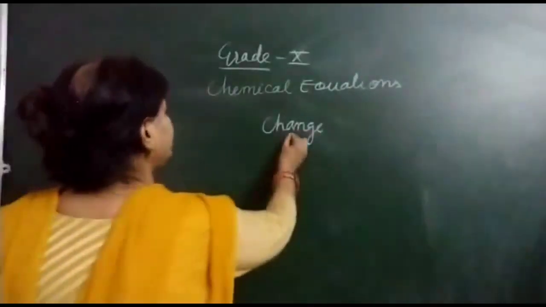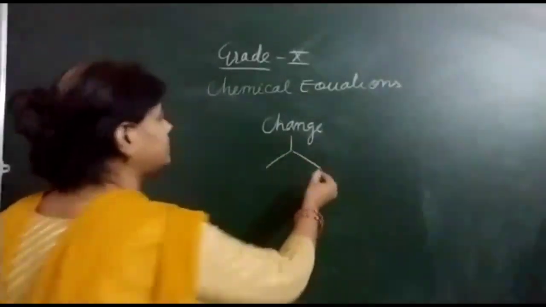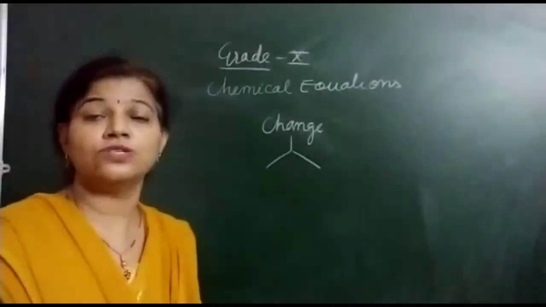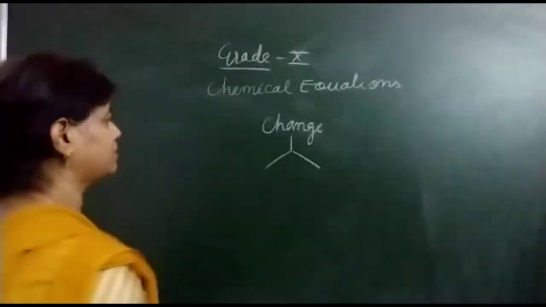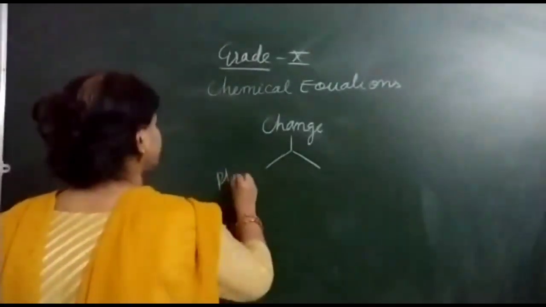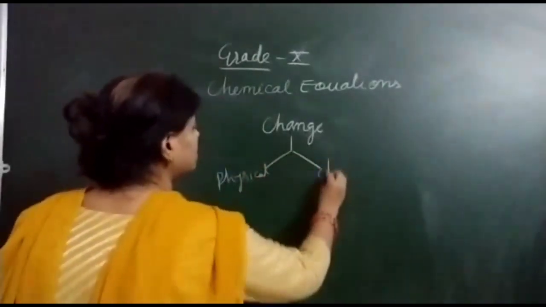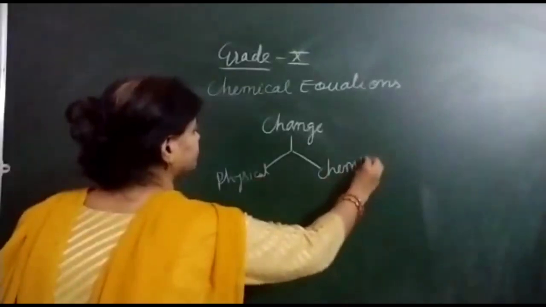Now, when we define change in technical language, or in the language of science, change is divided into two types. One is the physical change, and another one is the chemical change.